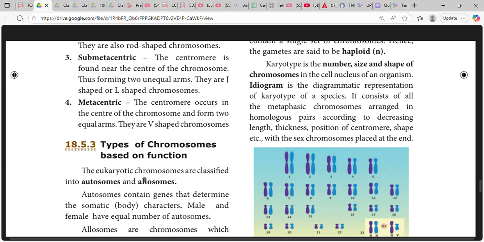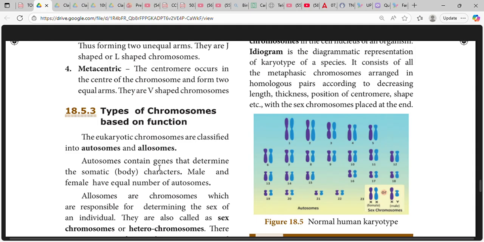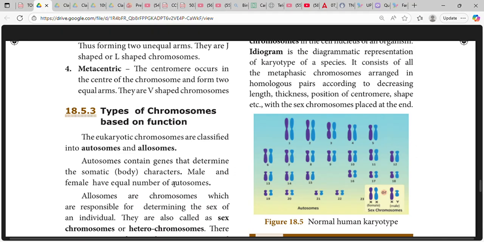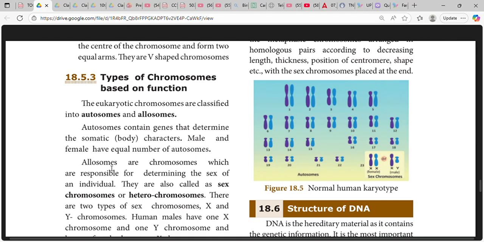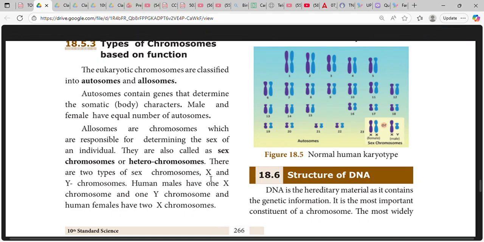Types of chromosomes. The eukaryotic chromosomes are classified into autosomes and allosomes. Autosomes contain genes that determine the somatic body characters. Male and female have an equal number of autosomes. Allosomes are chromosomes which are responsible for determining the sex of an individual. They are also called sex chromosomes or heterochromosomes. There are two types of sex chromosomes, X and Y chromosomes.